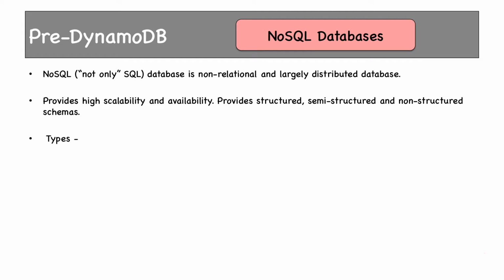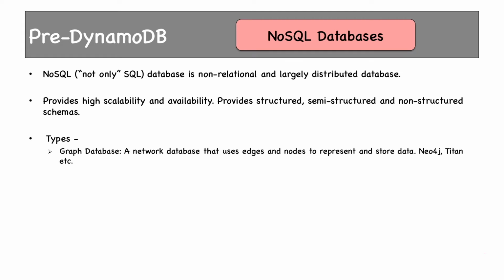There are different types of NoSQL databases. The first one is Graph database, which is actually a network database that uses edges and nodes to represent and store data. Neo4j, Titan, etc. are graph databases. It actually uses mathematical graph theory. Then we have key value store, which is schemaless format. Data are stored as key and value. That means the columns are keys and the rows are values. Riak, DynamoDB falls in the category of key value store.